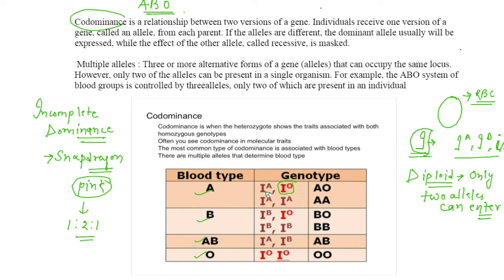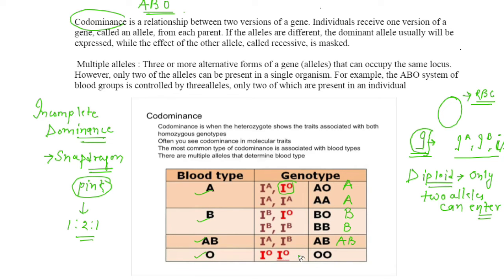Here, when IA comes with IO, then what blood group will it be? It is A. When IA comes with IA, then the blood group will be A. IB with IO, then B. B with B, then B. A with B, then AB.